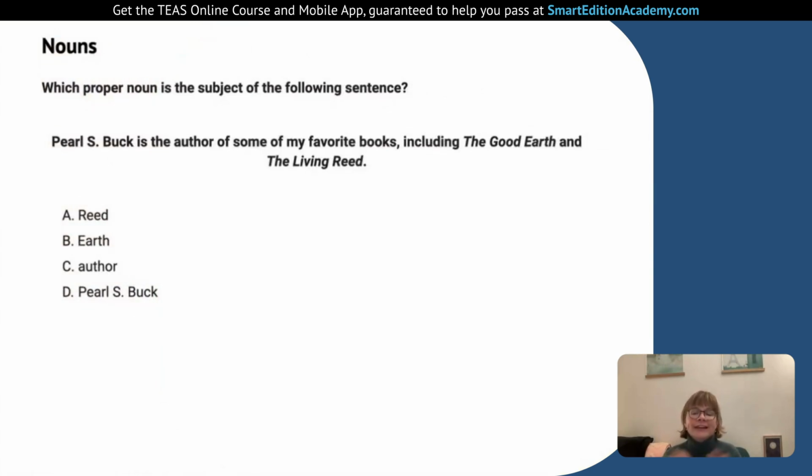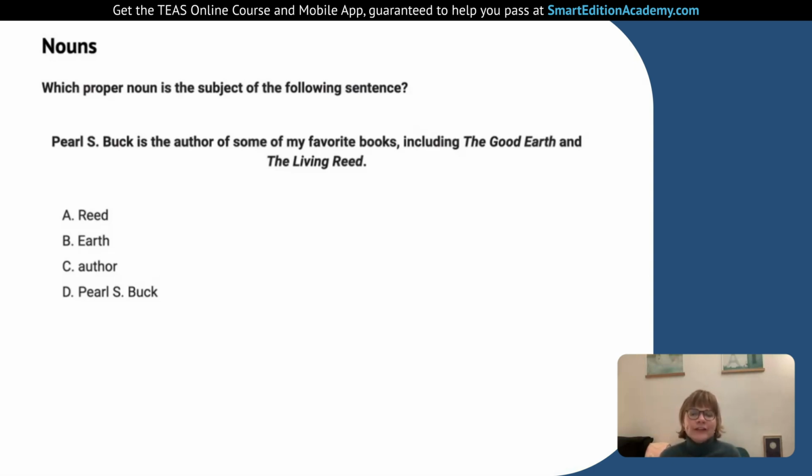So we're going on to our next subject, our next topic, which is nouns. So if you remember from school, noun is a person, place, or thing. So be careful with the idea of thing. It's not just a thing like a thing we can touch, like water bottle, like a physical thing. It can also be a thing like a feeling, a concept, an idea. So it's important to keep that in mind when you look for nouns as a part of speech. So which proper noun is the subject of the following sentence?